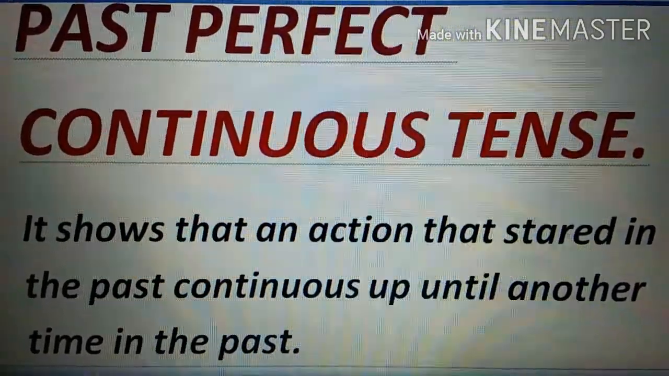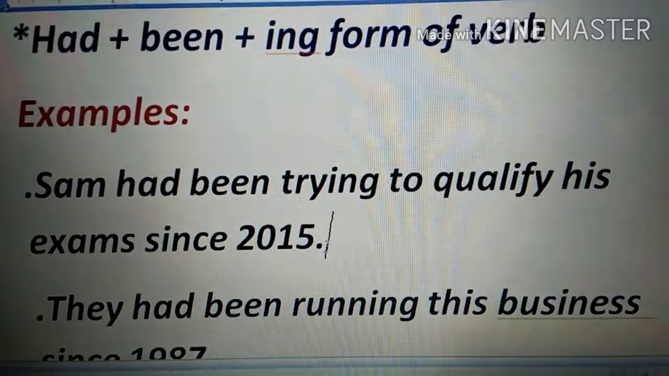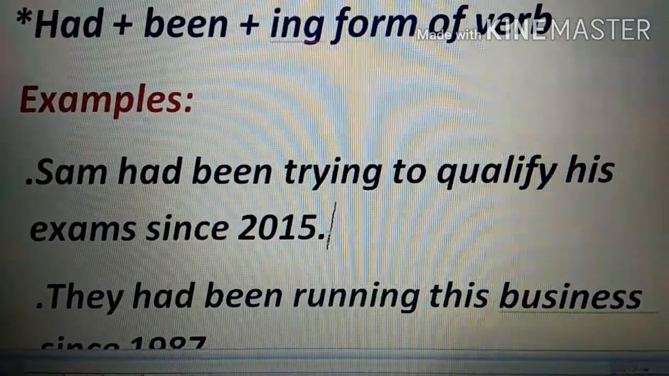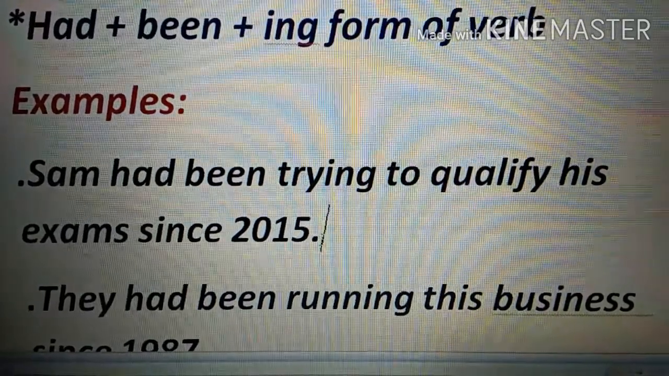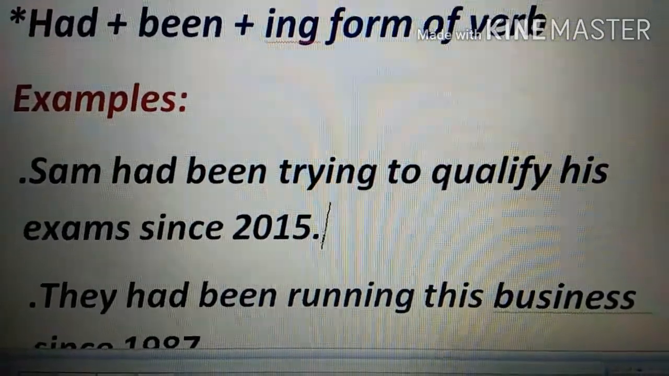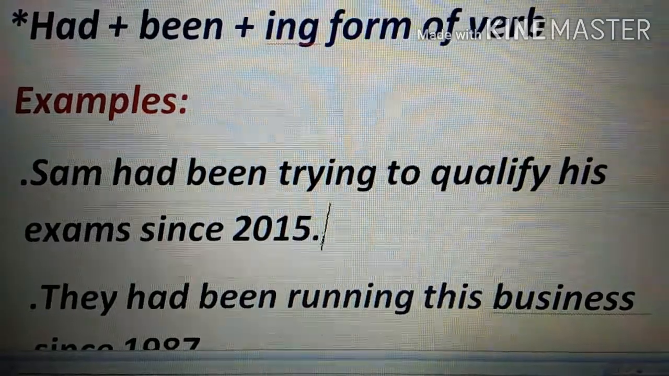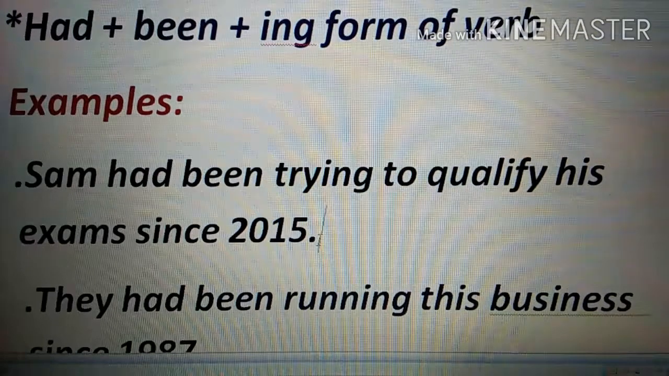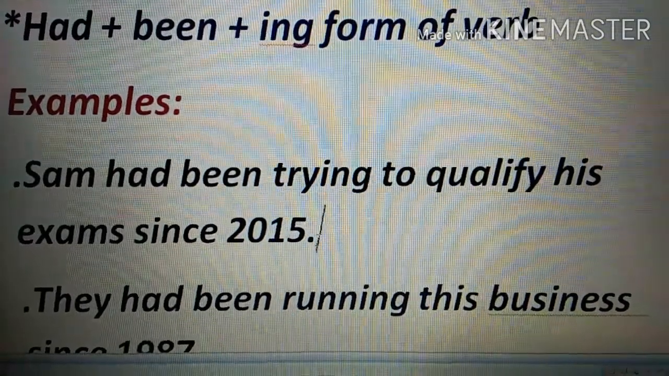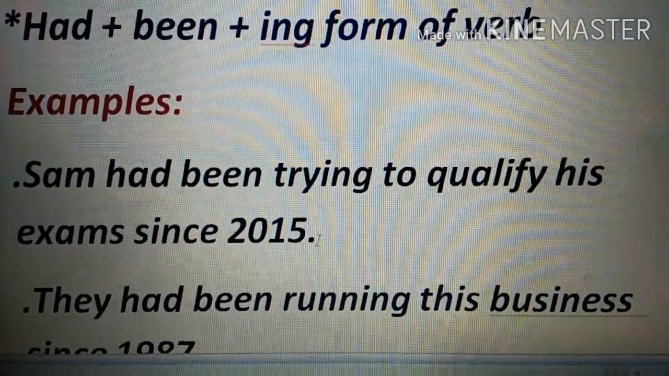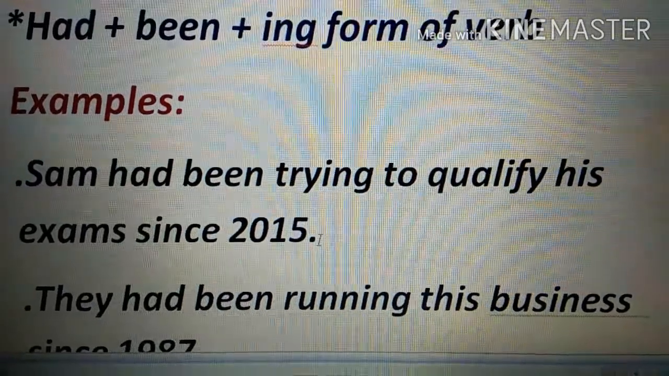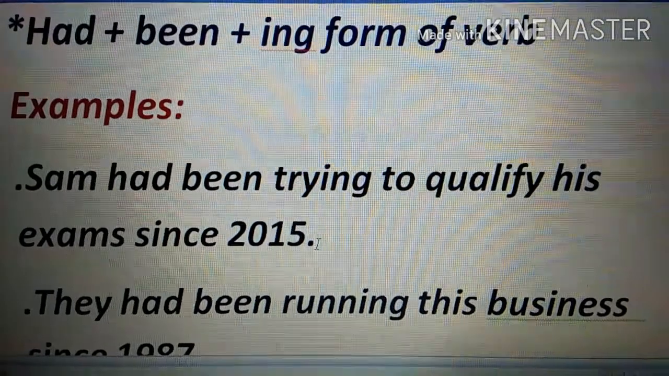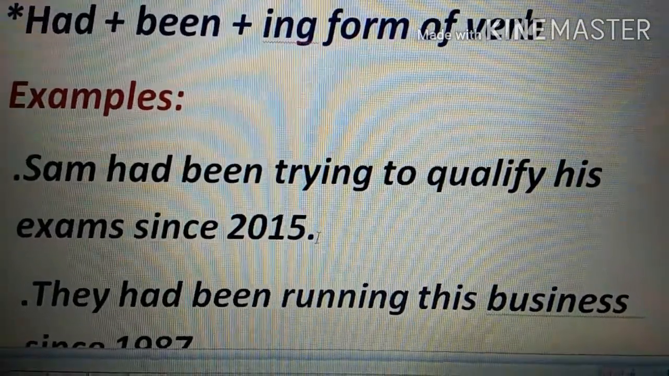Okay, so now the formula again, use had, but when it comes to past perfect continuous tense, you're going to add been. So had plus been plus ing form of the verb, like root verb plus the ing form. Now let's have a look at the examples. Sam had been trying to qualify his exams since March 2015, which means he had been trying so hard till now. Now he stopped trying. So Sam had been trying.